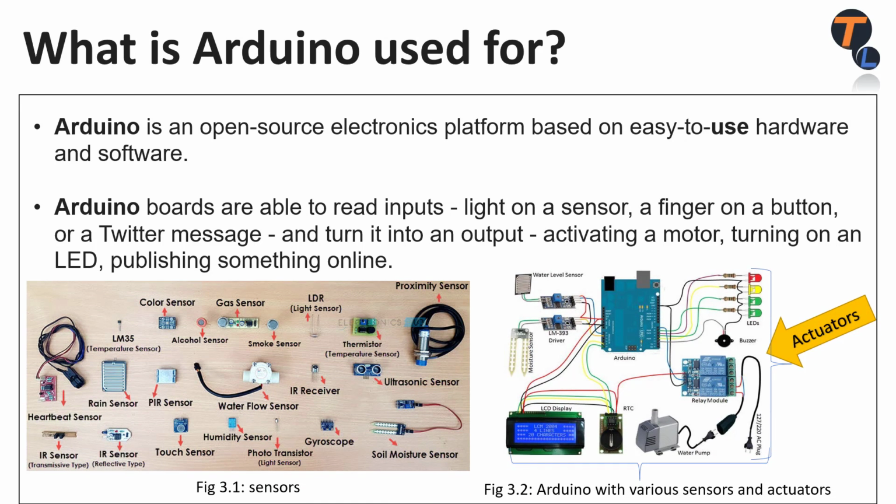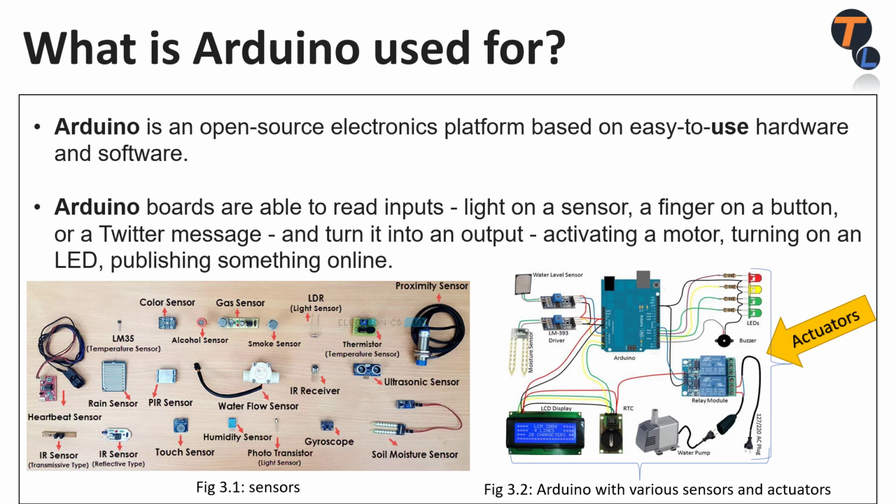What is Arduino used for? It is basically used for making prototype devices or doing some school or college projects where our device takes some input by the help of some sensors and gives some output by the help of actuators. Now, what is sensor and what is actuator?